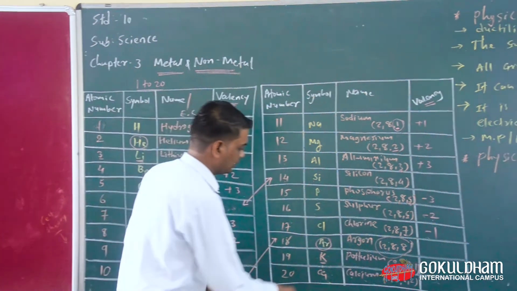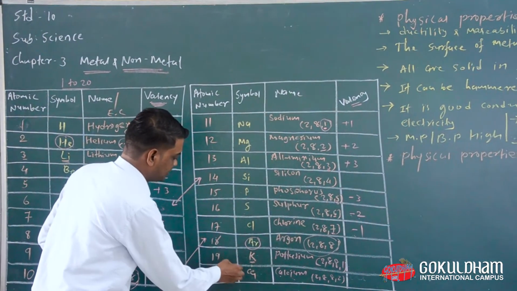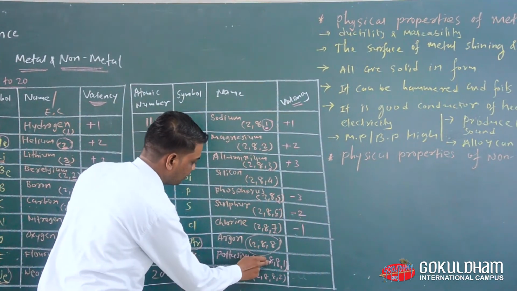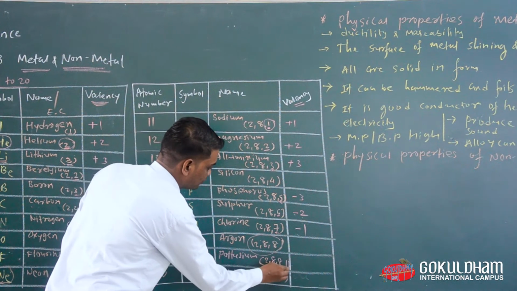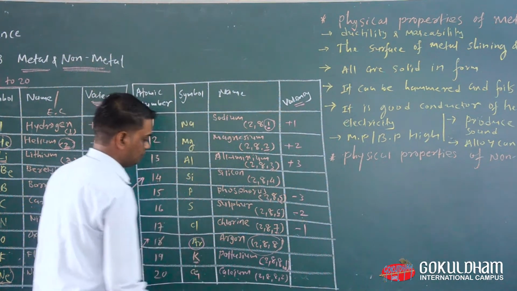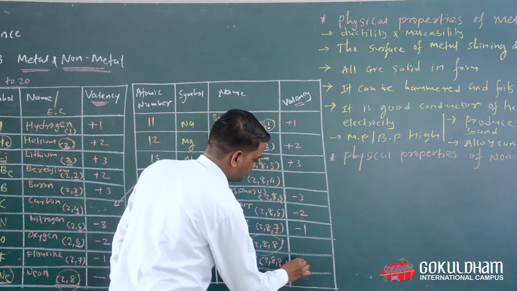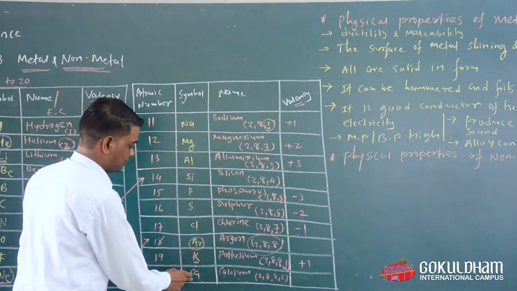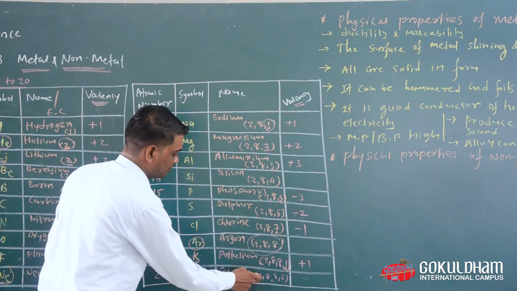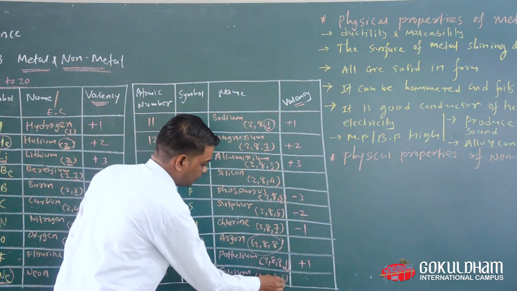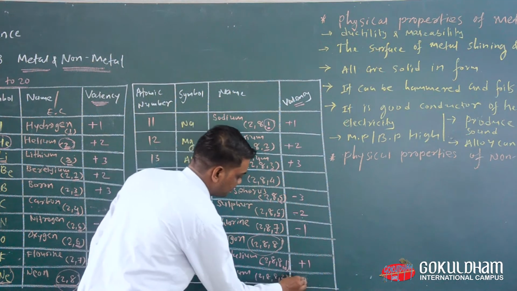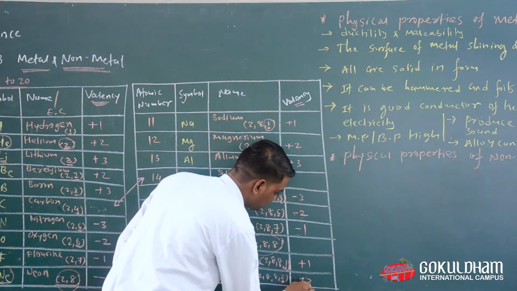Okay, now we are going to see the second last element. The second last element is potassium. Its electronic configuration is 2,8,8,1. That means the outermost energy level has 1 electron, so the charge of potassium is +1. And the last element is calcium. The electronic configuration of calcium is 2,8,8,2. Everyone look at here, the outermost energy level has 2 electrons. That means we get +2.